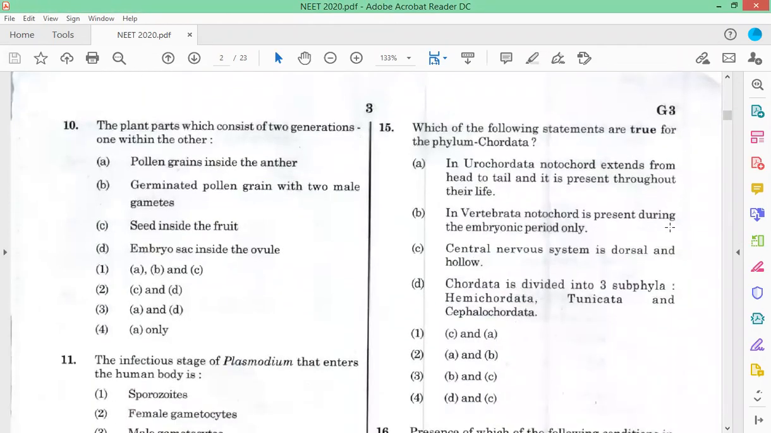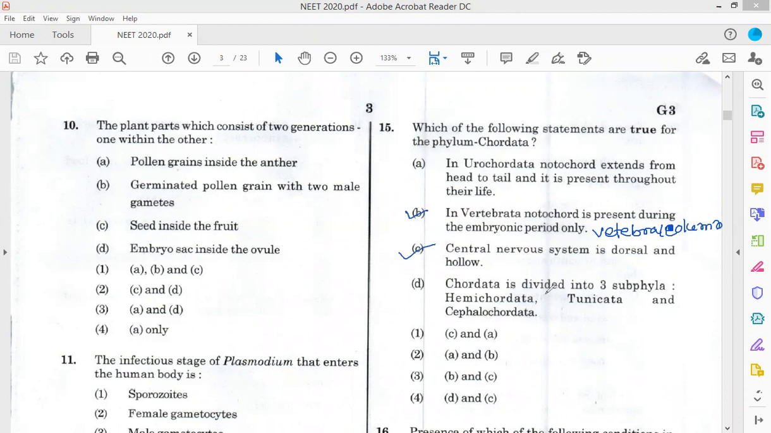Which of the following is true for phylum Chordata? We know that in phylum Chordata, the central nervous system is dorsal and hollow. Yes, the central nervous system should be dorsal and hollow. Another option says the notochord is present during the embryonic period only. Yes, the notochord is replaced by the vertebral column. So B and C are correct.